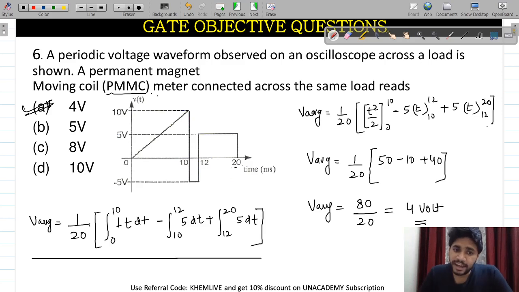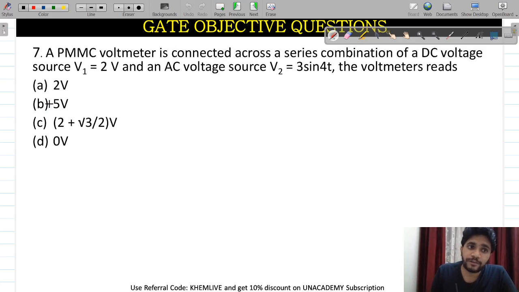This is homework for you. In my next class, which will come day after tomorrow, I will definitely ask you the RMS value of this waveform. I am moving ahead to question number 7.